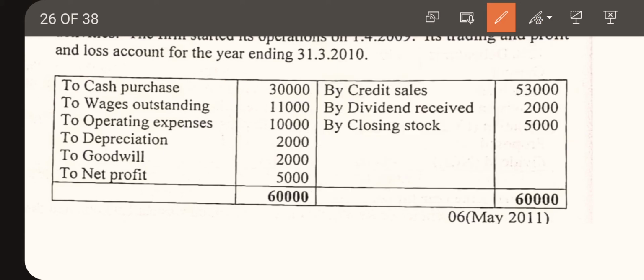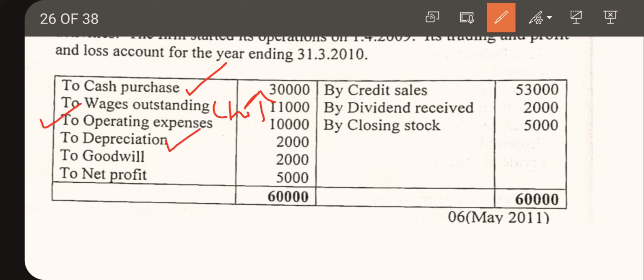So this is about the current asset and current liability. So nothing to do with cash purchase. Wages outstanding is a current liability, so we are having an increase in the current liability. Then operating expenses. When we are preparing cash flow from operation, we should not consider the operating expenses. We should only consider non-operating expenses, so we need to add non-operating expenses. So we have nothing to do with operating expenses.